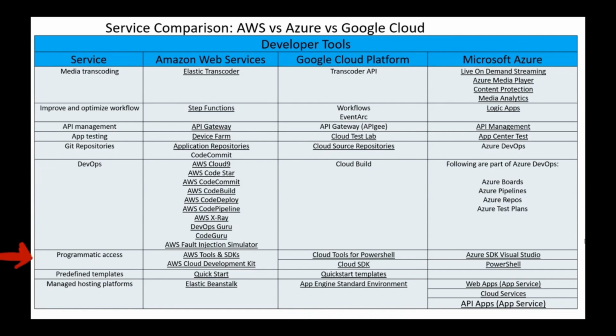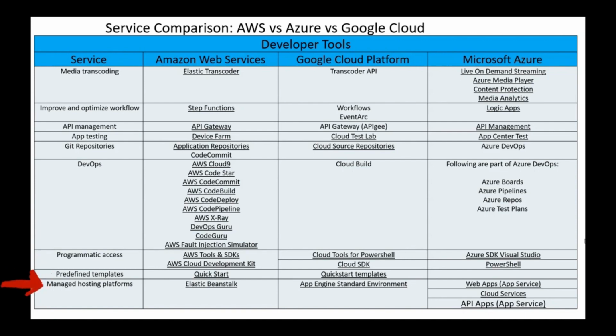For programmatic access, AWS and all these other cloud providers have their own SDKs as well as the development kits that they provide. And these SDKs are in pretty much all these languages, Java, Python, Go, Shell, a lot of the languages are supported. So I don't think any developer will have any complaints on that. For the templates part, AWS provides Quick Start, and likewise GCP also provides Quick Start templates.